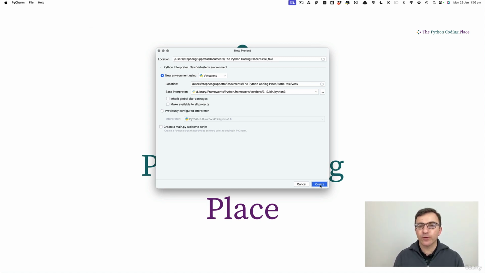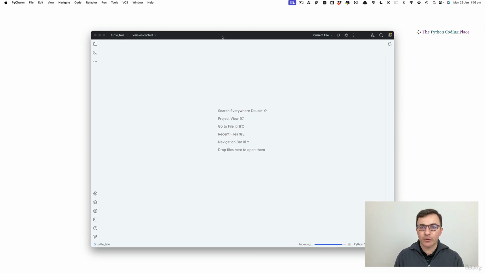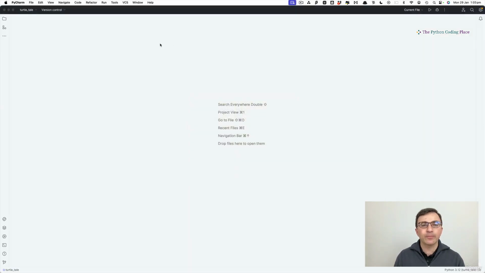Stick with the default, create. And that is the PyCharm environment. I'm going to go for full screen. And we've created the project. My advice is pick one project for the whole course, a Turtletail. But within it, we're going to need many files.